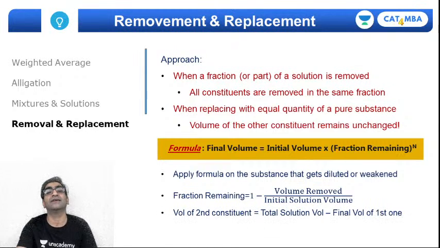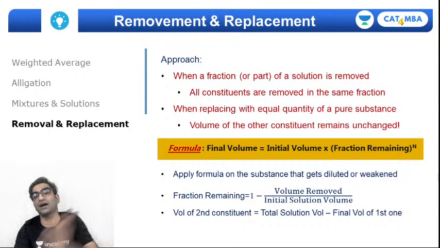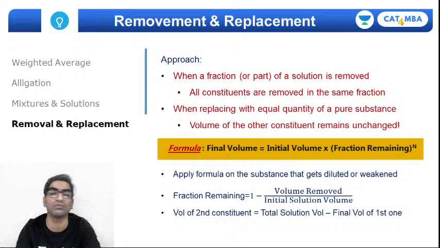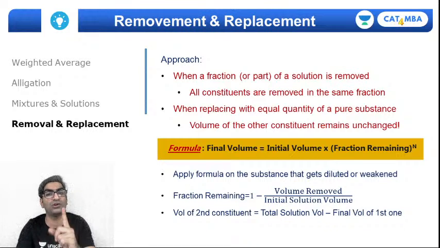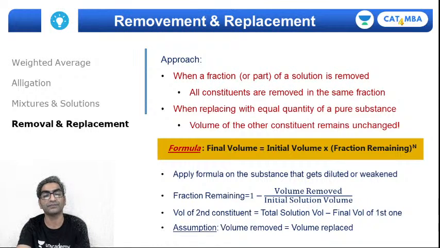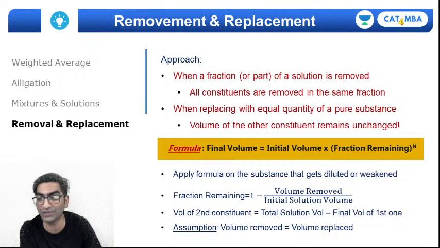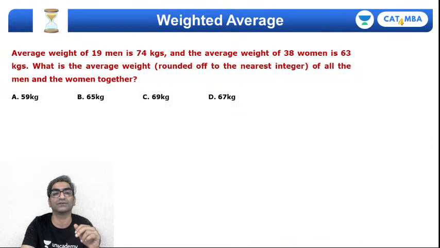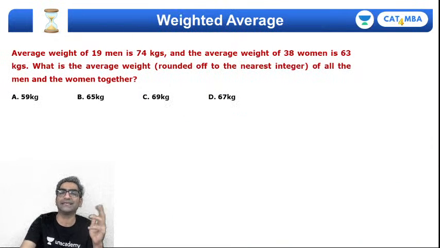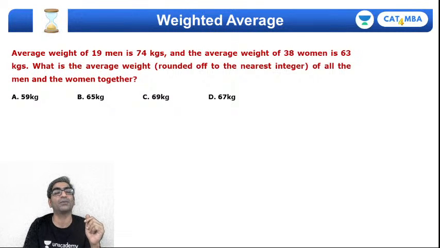And finally, if you have the volume of the substance that is reducing, then the volume of the other substance would be the total solution volume minus the volume of the first substance, right? So you can apply the formula only on one substance, but you can use it to derive the volume of other substances too. All of this is based on the assumption that the volume remains a constant value, right? It does not waver. You add and remove, but you essentially maintain it in the solution. Okay, so those were the basics of mixture problems, right? Averages and mixture. There are 4 types of problem types.